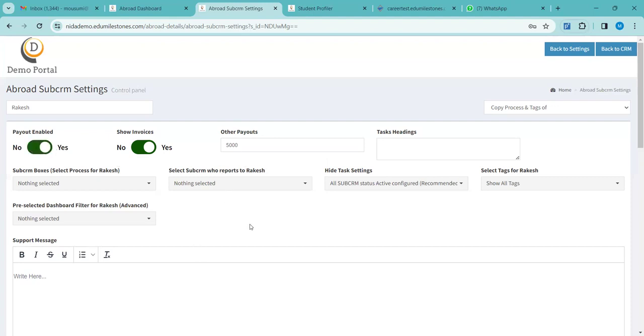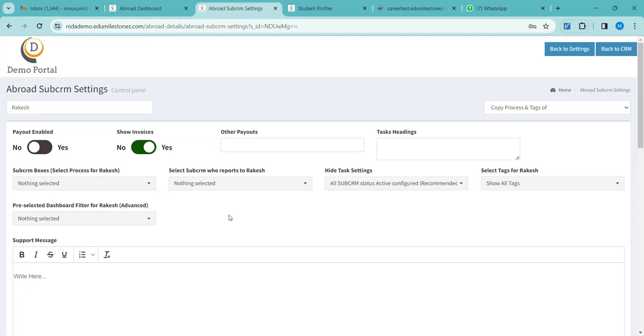And as I have told, your master CRM has the complete hold. If you don't want him to see the payout in his dashboard, you can keep it disabled, and you can remove this also and keep it disabled. If you keep it disabled and still mention the payout, it will be visible to you only. He will not be able to see it, but we can see it.